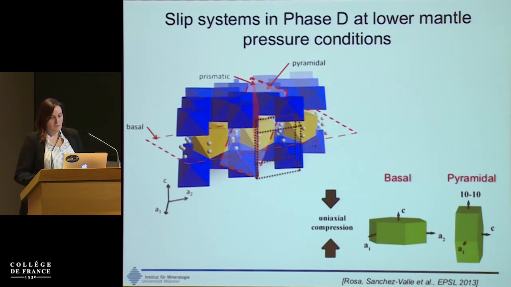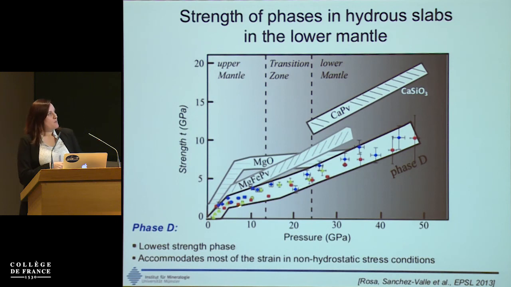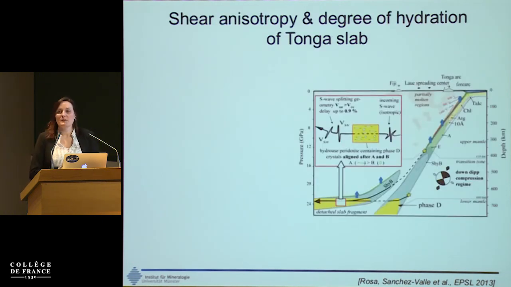We can use this information together with the strength, which shows us that phase D is the lowest strength phase in subducted lithospheric mantle compared to MgO, ferropericlase, or even calcium perovskite. So it will act as a strain localizing region if it's present in subducting slabs. So we can go and model what happens in Tonga. This is a sketch showing the detached fragment with all the seismic anomalies that are observed and that we would like to interpret in terms of hydration.